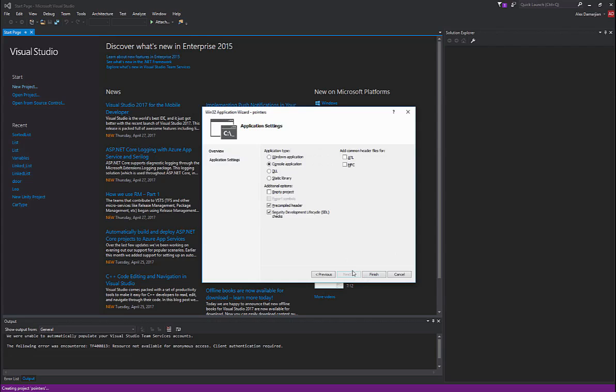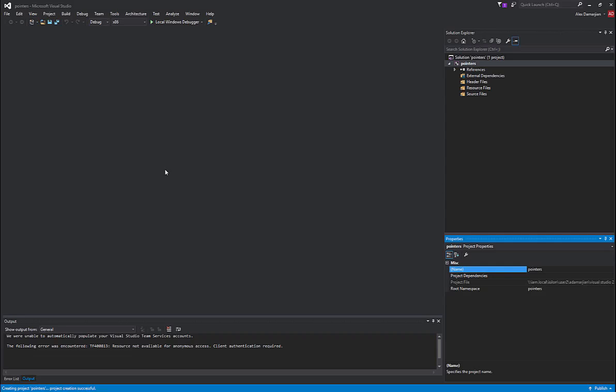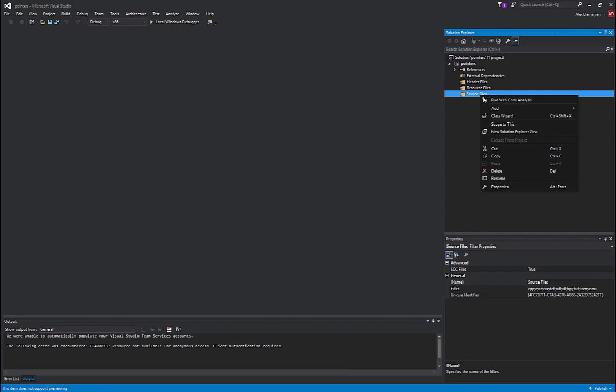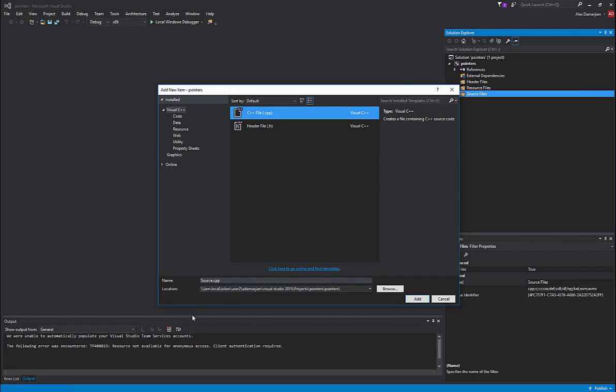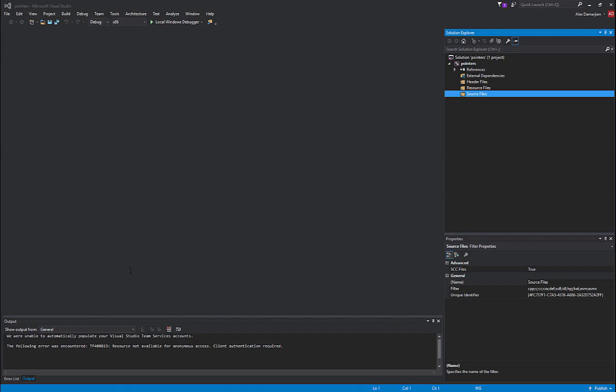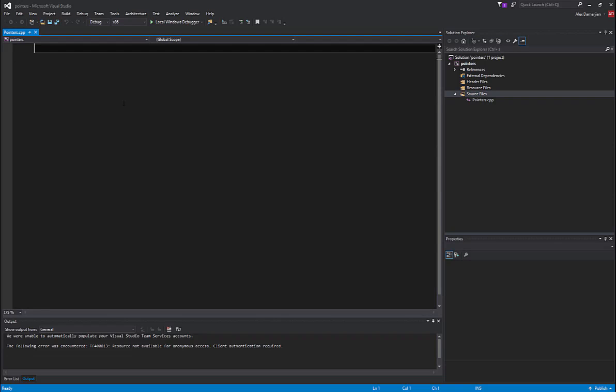Let's go next. Do console application. I'm going to start off with an empty one. I'm going to hit finish. So let's right click here and go to add, and we're just going to add a new item. It's a C++ file, and I'm going to name it pointers. And then inside of here, I'm just going to include iostream.